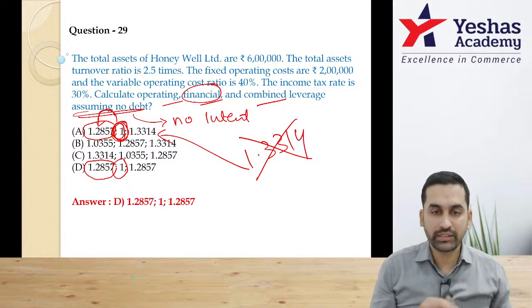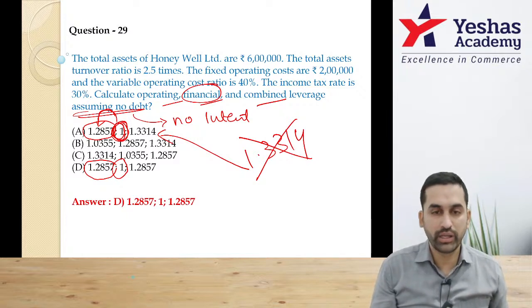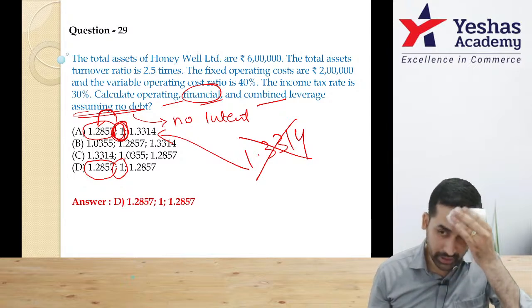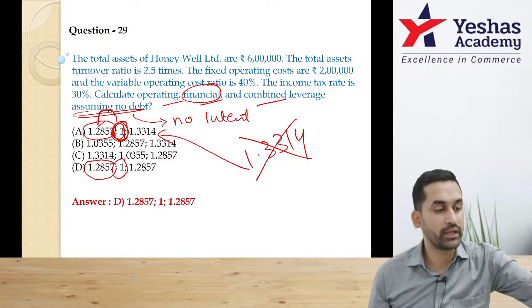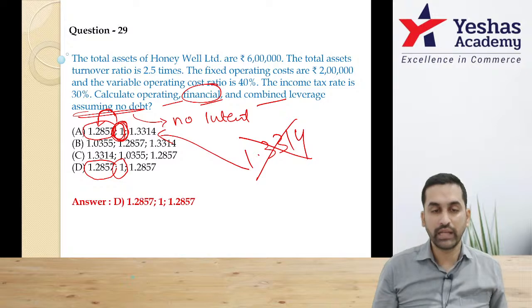If financial leverage is 1, combined leverage should be equal to operating leverage because you're doing a number into one. When you do a number into one, it should be same number. Am I correct? Simple answer. It has to be D. Yes.